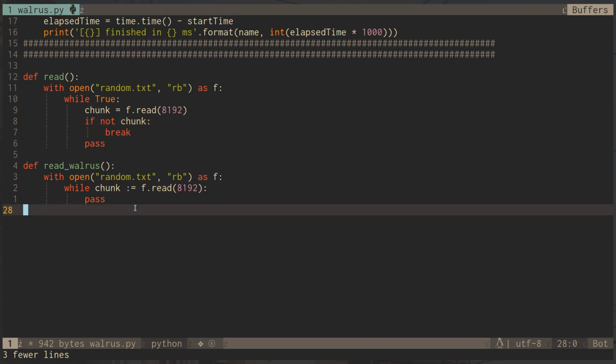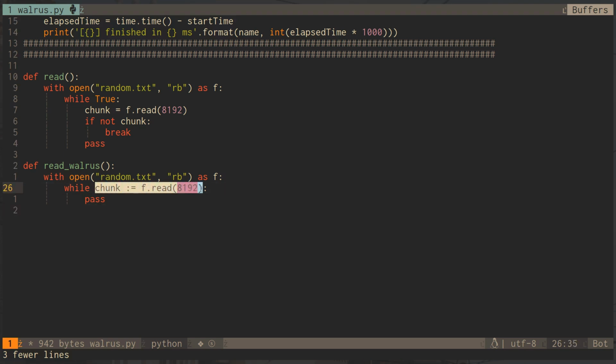Now the problem, and this is what a lot of the Python core devs were talking about, is that first of all, they were referring to PEP 20. PEP 20 specifies the philosophy behind Python's design. Some of these rules are that there should only be one obvious way to do things, and this obviously adds a second way.